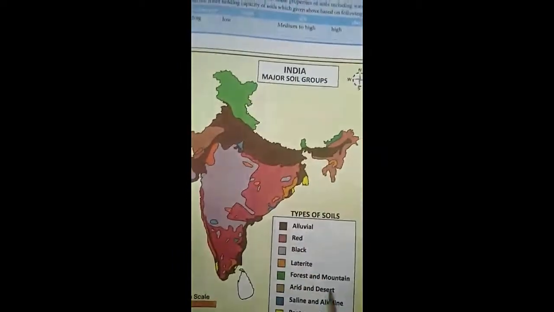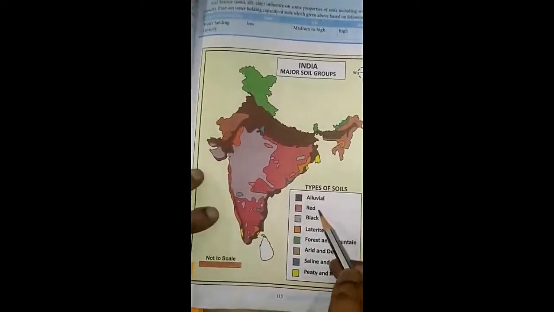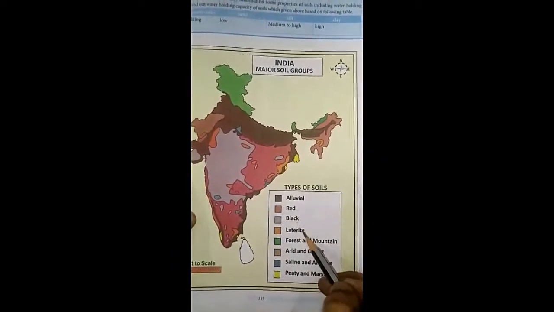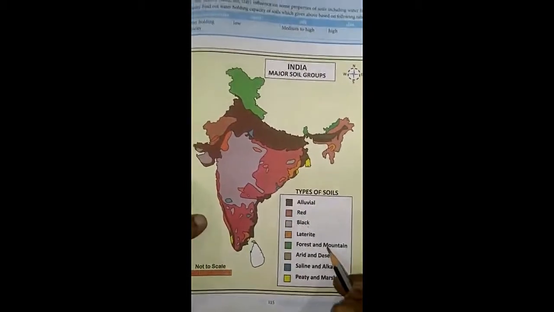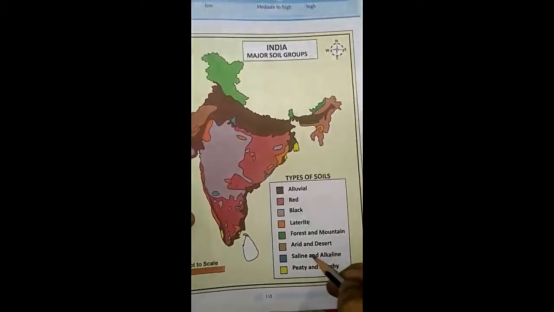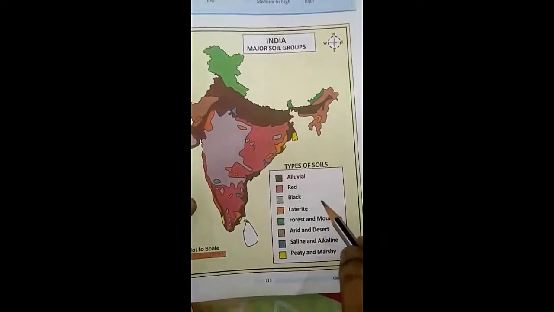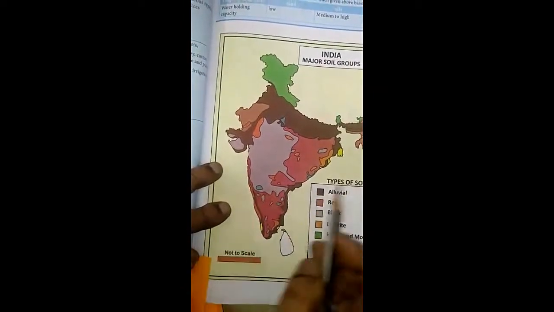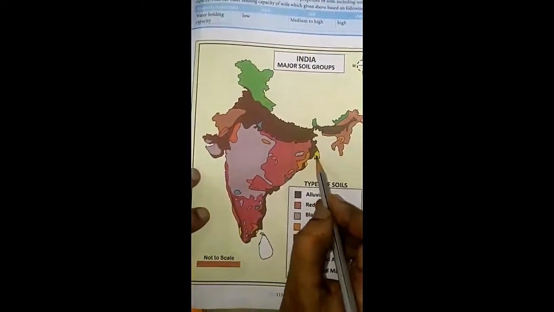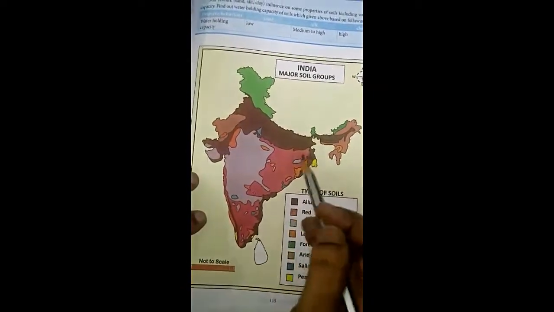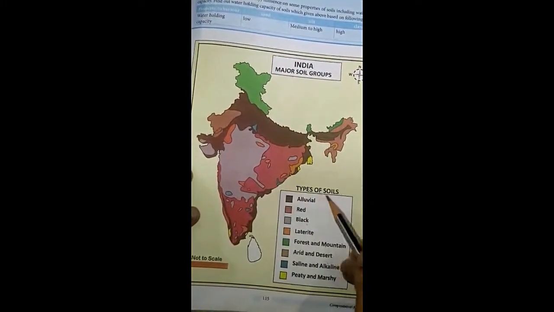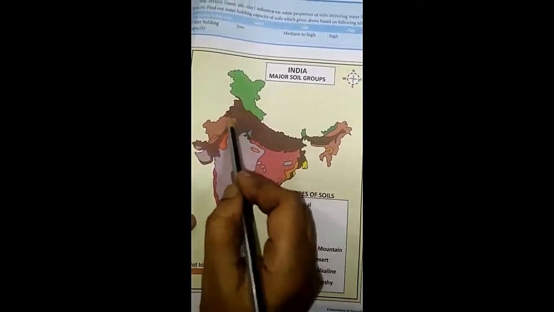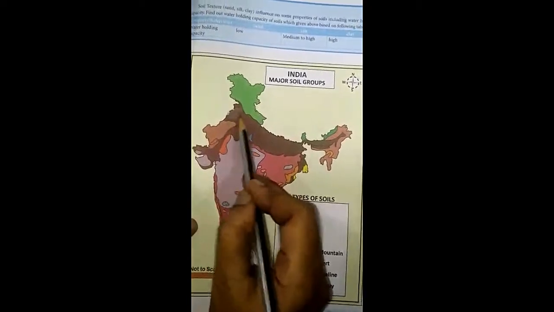The next one is major soil groups. Already I have told: alluvial soil, red soil, black soil, laterite soil, forest or mountain soil, desert soil, saline and marshy soil. Saline soil is in this place. Marshy soil is here in the Sundarbans. Alluvial soil is here, in Punjab and Haryana, the wheat area.